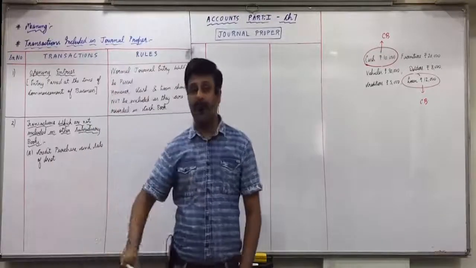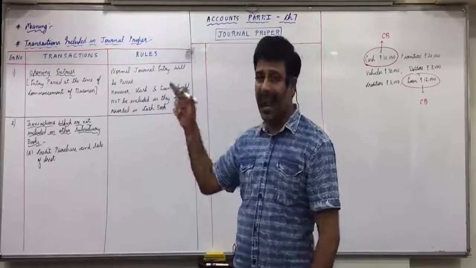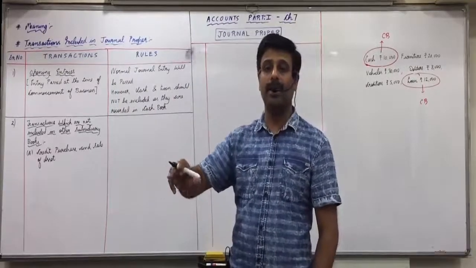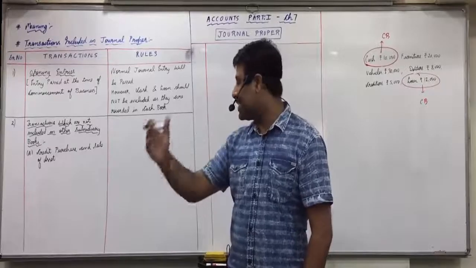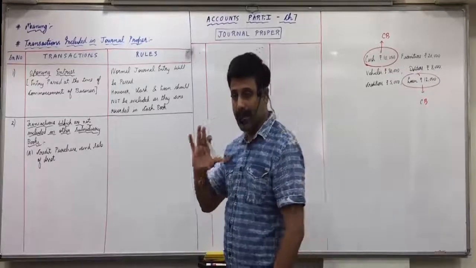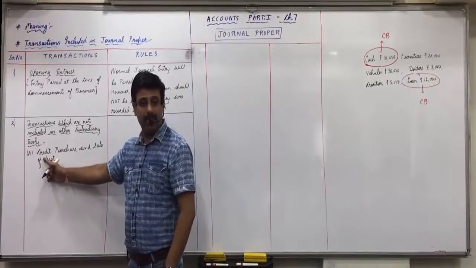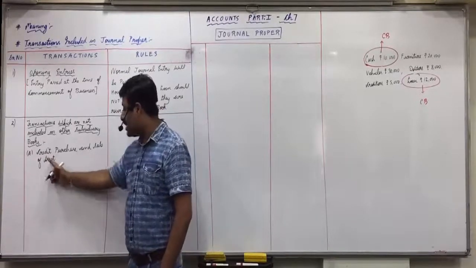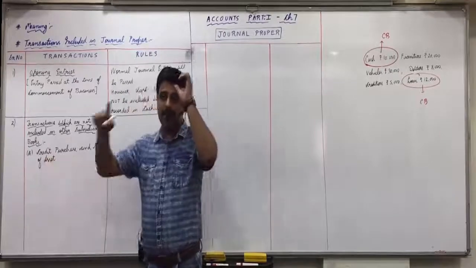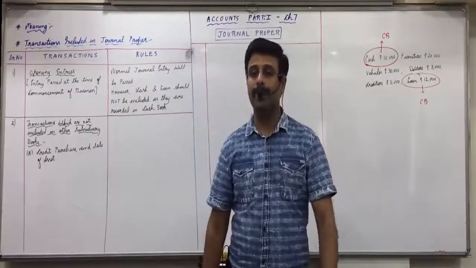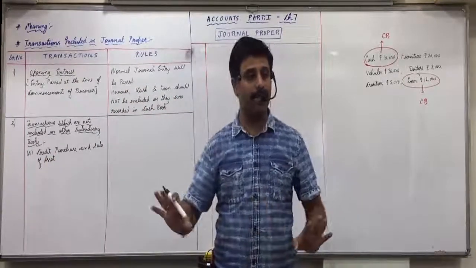Further, if you purchase asset on cash, you'll write it in cash book. If you sell asset for cash, you'll write it in cash book. But if you purchase or sell on credit, you'll not write it in cash book. So if you purchase or sell asset on credit, then we have to write it in journal. And no special rule, normal entry.